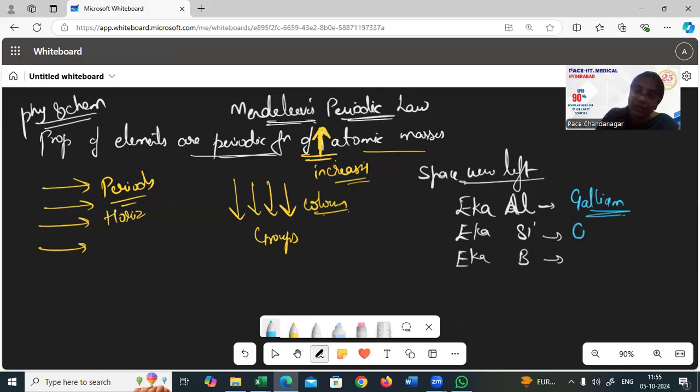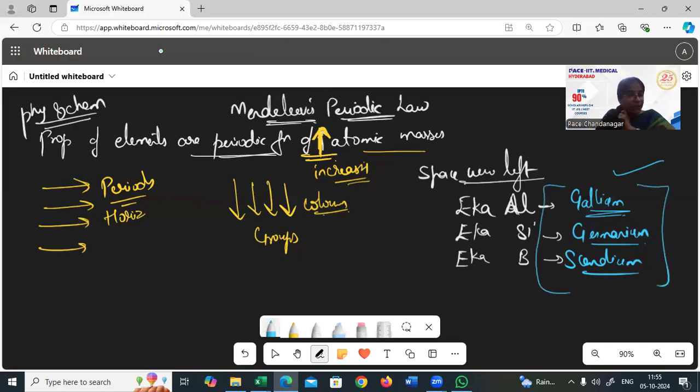And then Eka-silicon is germanium, and Eka-boron is scandium. These are the elements which were later discovered and incorporated into those gaps left for them, so that the periodic table would not get disturbed. So these are the best moves given by him.